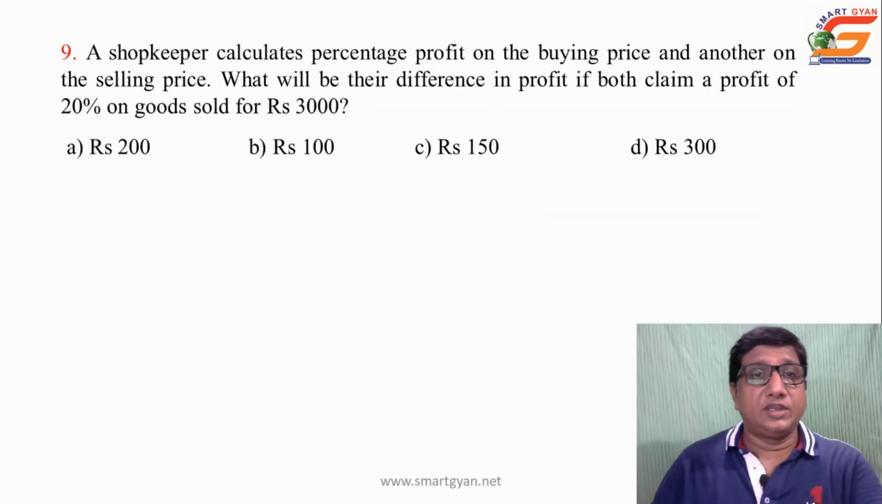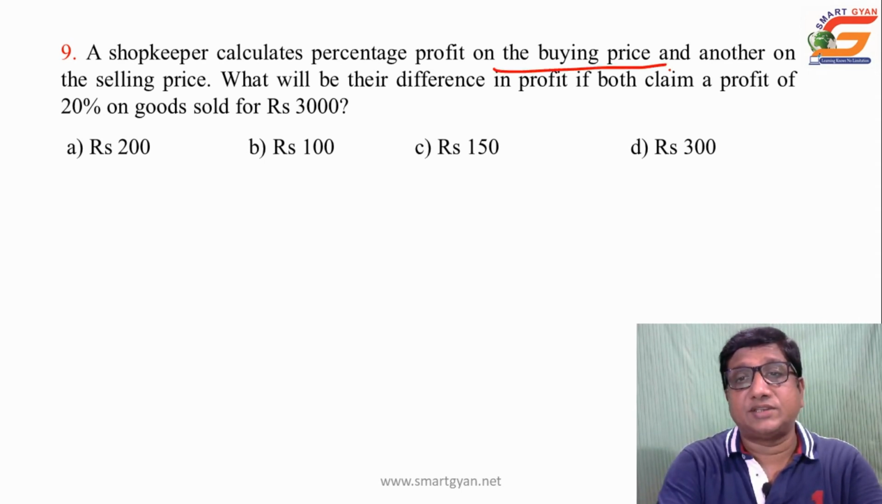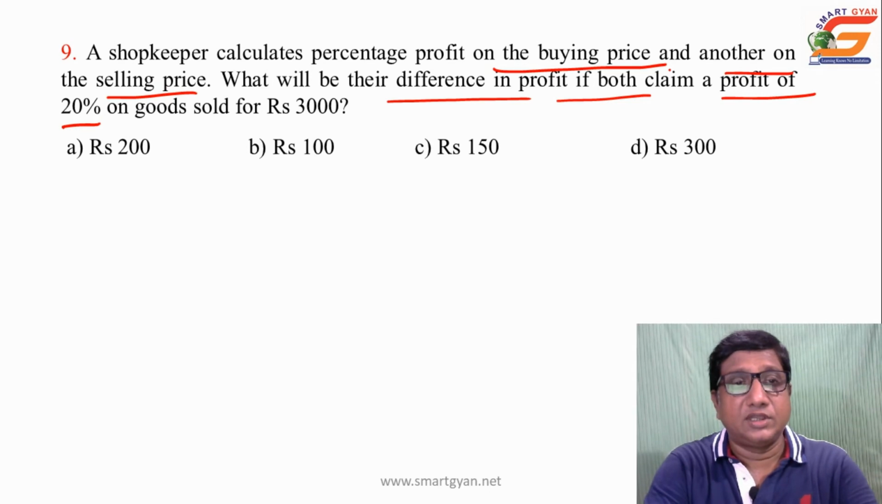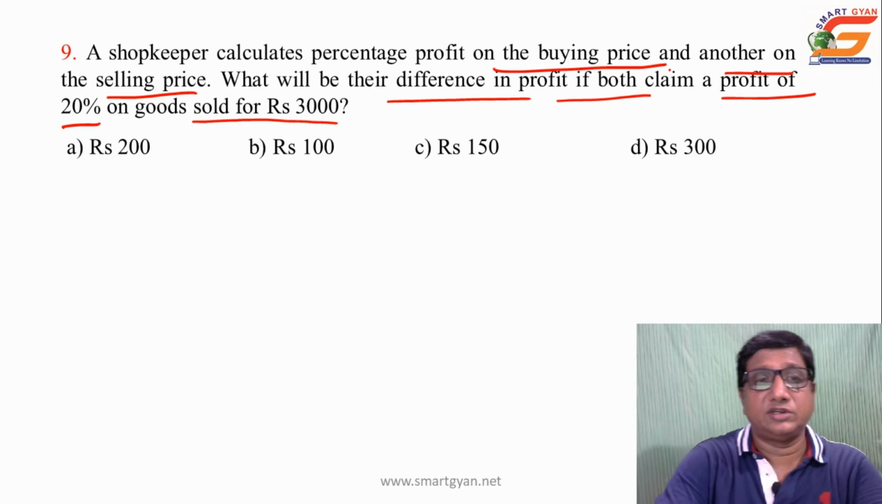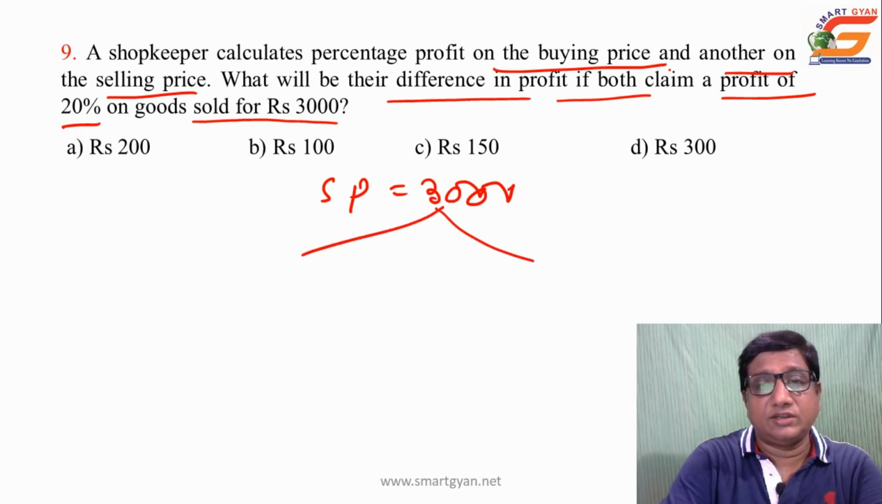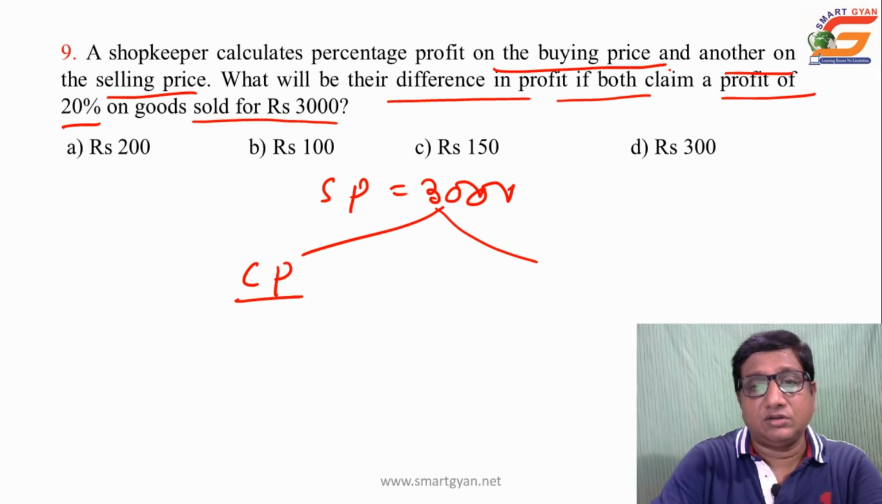Next, a shopkeeper calculates percentage profit on buying price and another on the selling price. What will their difference in profit be if both of them claim a profit of 20%? Both of them claim a profit of 20%, then sold the goods for 3000. Here it is given that the selling price is equal to 3000, but one is calculating on cost price, whereas another is calculating on selling price.